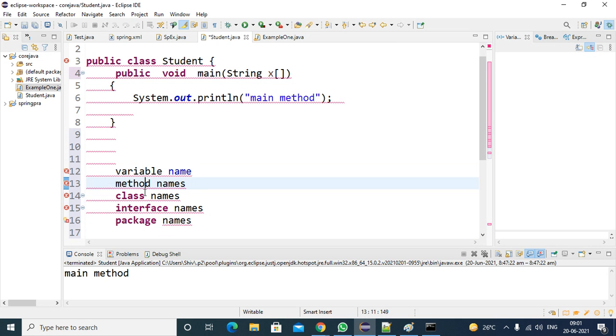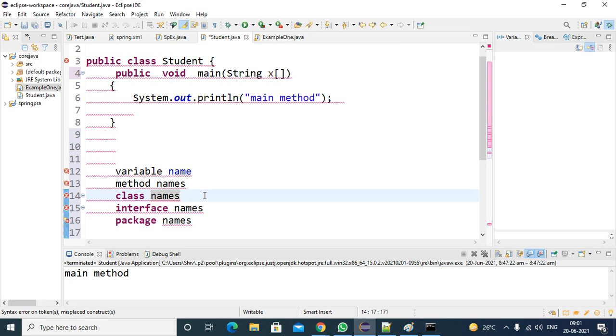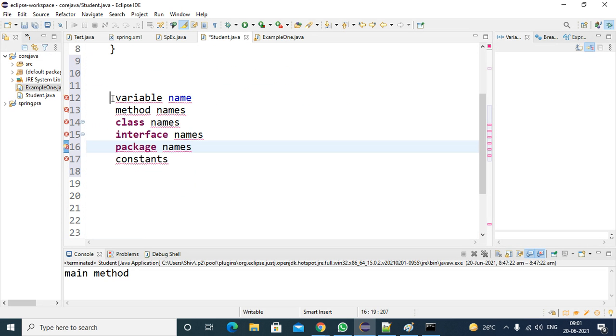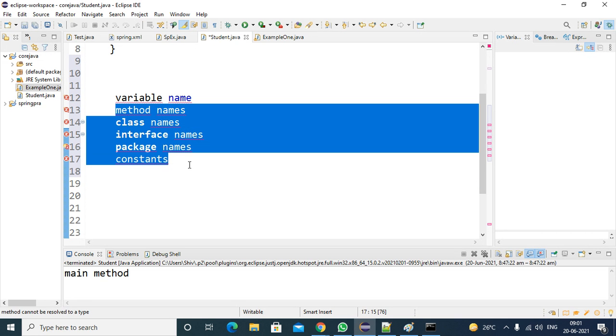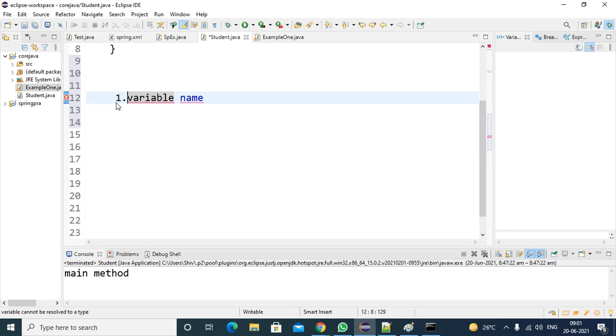So generally we will see variable names, method names, class names, interface names, and package names. While writing the methods, variables or interfaces, what naming conventions do we need to follow? Where do we need to use capital letters, where small letters, and for constants also? We will discuss this. First one, variable names. While writing variable names, what is the naming convention? Very simple: camel case.